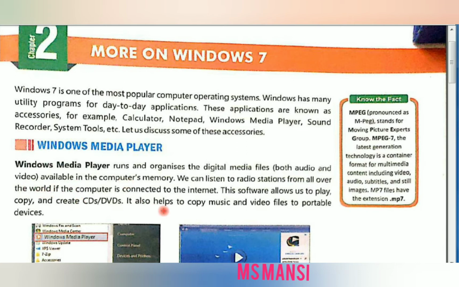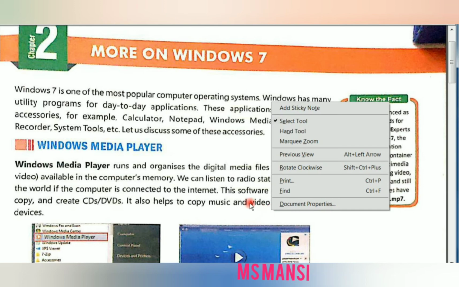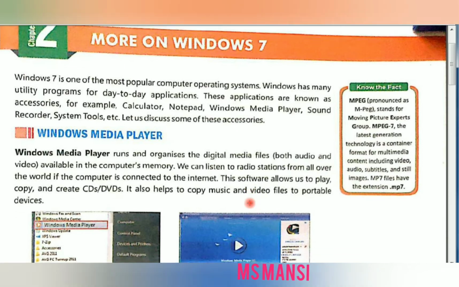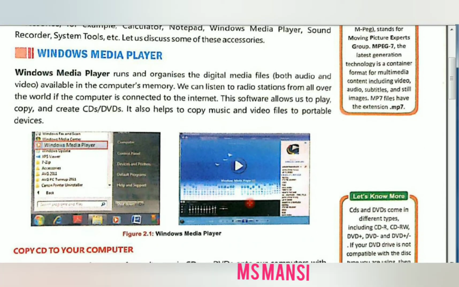It also helps to copy music and video files to portable devices. Students, if you want to copy audio or video to any portable device, means pen drive, you can copy it from the window media player.